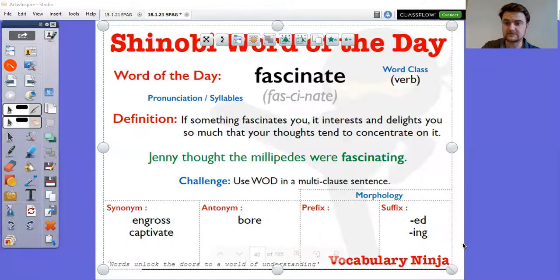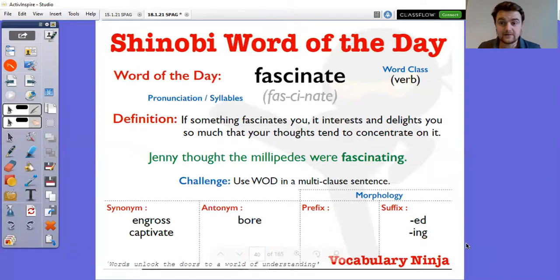Now, if you are with us on Teams, then underneath one of the activities today will be a Word document that has this slide at the top of it showing what the word of the day is. Underneath that, you can just write a sentence. If you're not with me on Teams, then as normal, you can have a go at writing a sentence using the word fascinate.